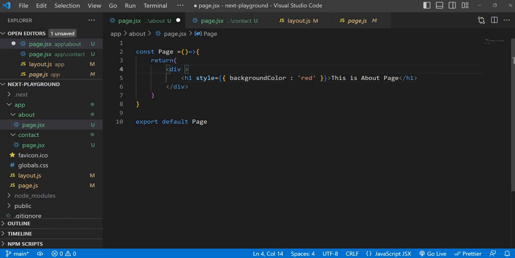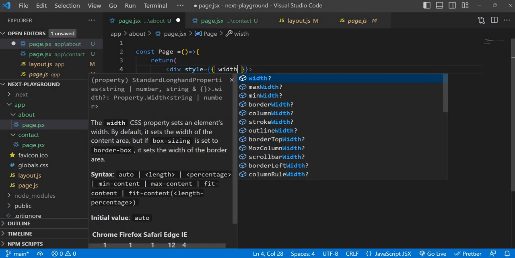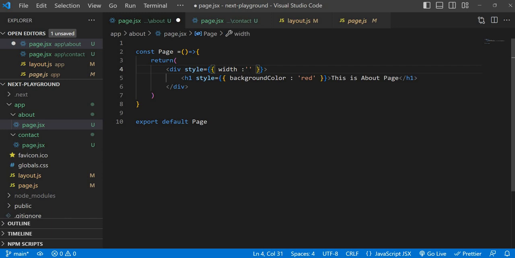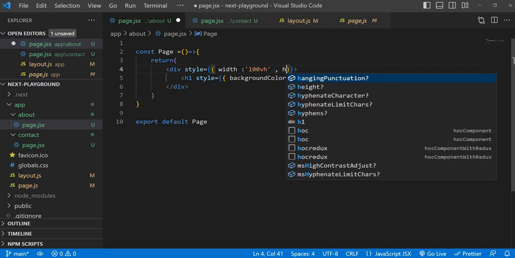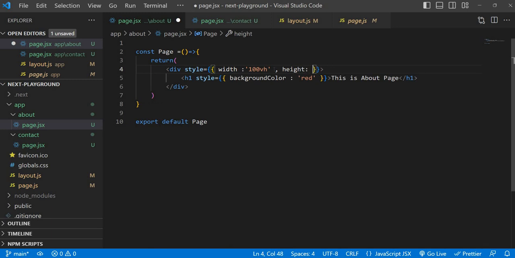And here on the page also we will do one thing, style, because it is not displaying properly, right? So just give a width. I'm just giving 100 VH. Sorry, VH or VW, even I'm not good at these things. Height also. There are different units you can apply, not only pixel. So that's an assignment. Go and understand what VH is. View height and view width or something like that.